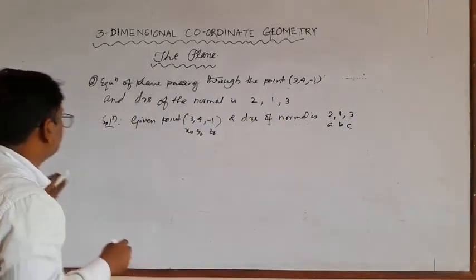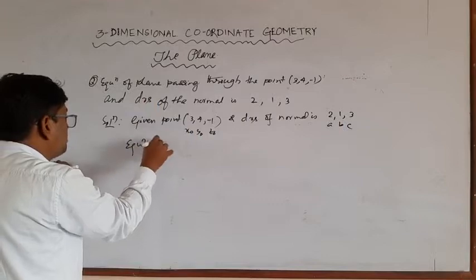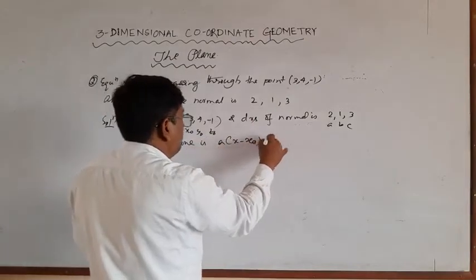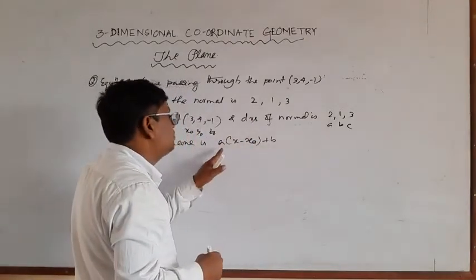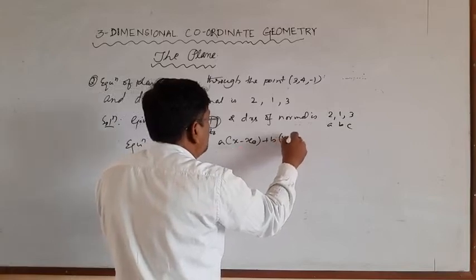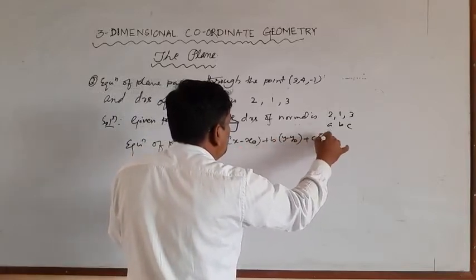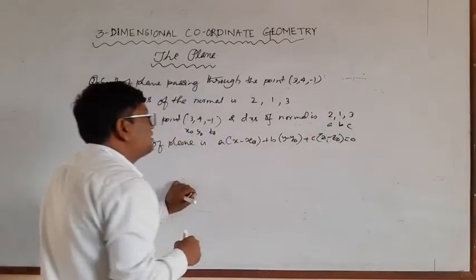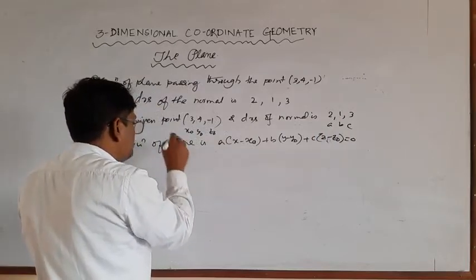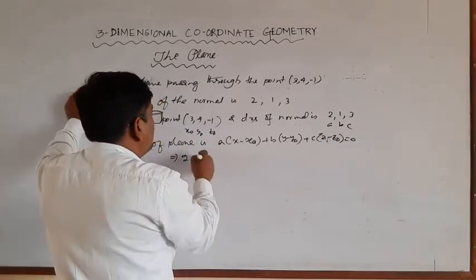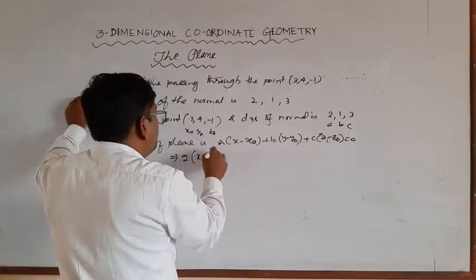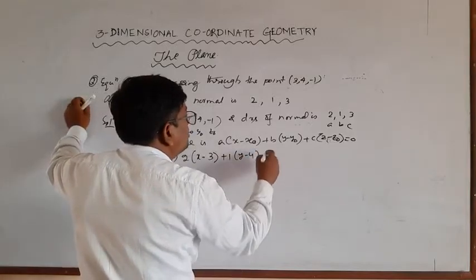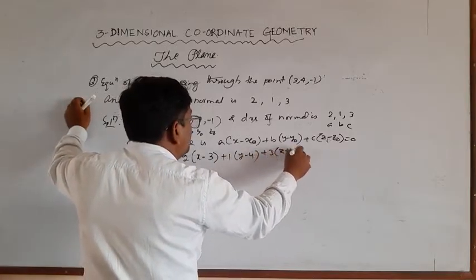Now the equation of the plane is a into x minus x naught plus b into y minus y naught plus c into z minus z naught is equal to 0. So a here is 2: 2 into x minus 3 plus 1 into y minus 4, and c means 3 into z plus 1 is equal to 0.